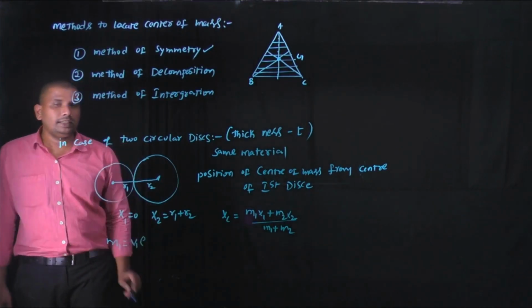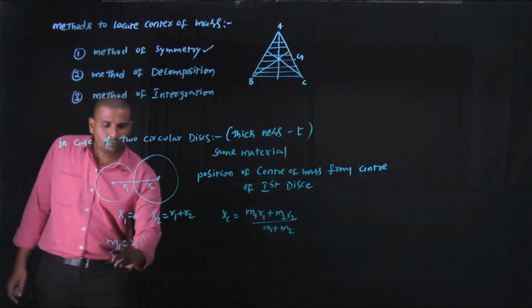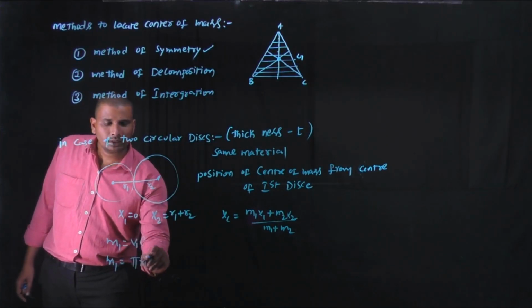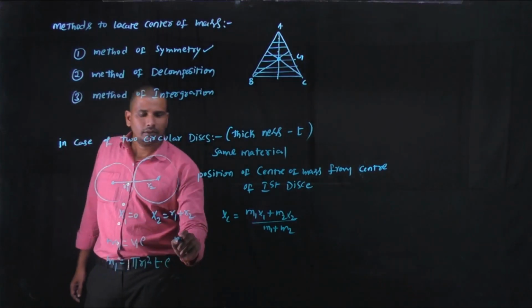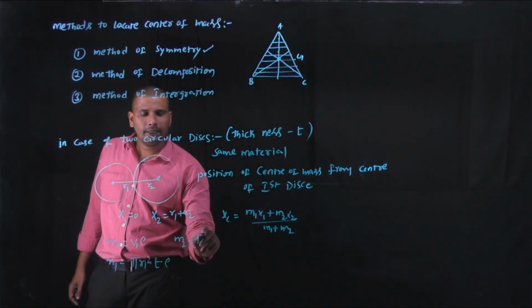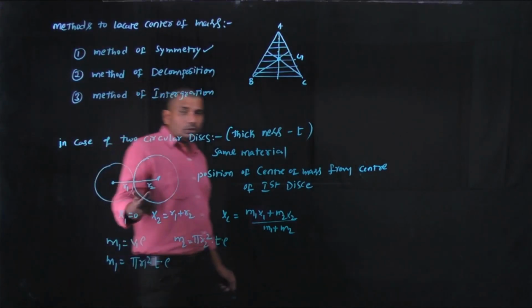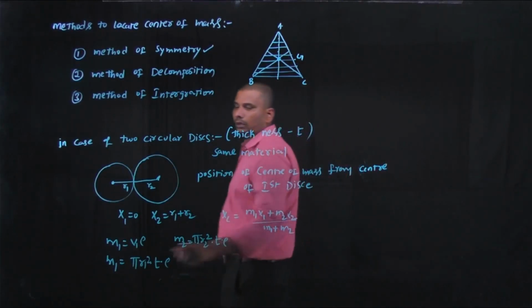Volume of the disk is nothing but area into thickness. Here m1 is equal to area, pi r1 square, into thickness d, into density rho. Similarly, the mass of the second disk is pi r2 square into its thickness into density. Those two disks are made of the same material, that's why the densities are the same, rho and rho.